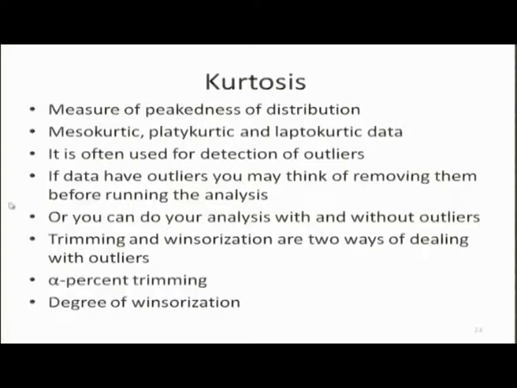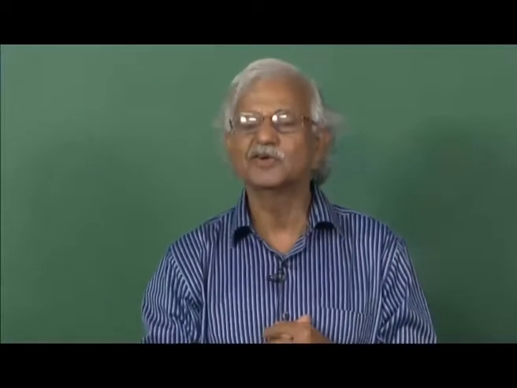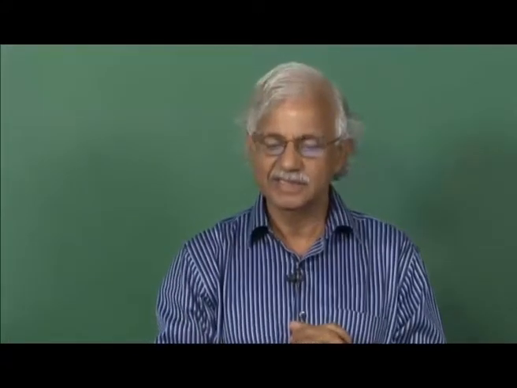Kurtosis is the measure of peakedness of distribution. A distribution may be called mesokurtic, platykurtic and leptokurtic. Normal distribution in statistics is considered to be mesokurtic. Mesokurtic means kurtosis is at the middle level, and a distribution which is more flat type as compared to a normal distribution is called platykurtic, and a distribution which is more peaked as compared to a normal distribution is called leptokurtic distribution.